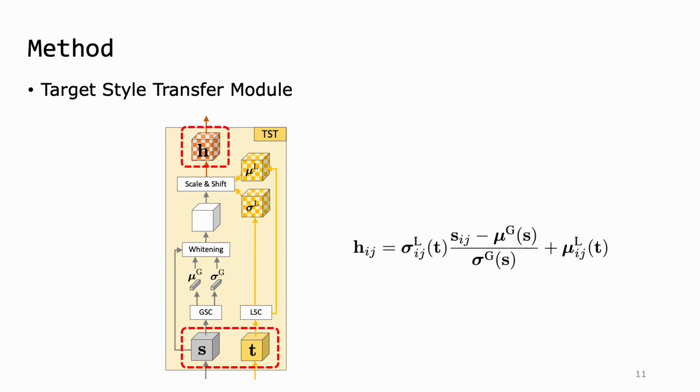The TSD module takes S and T as input and produces a synthetic target feature H as output. The module is designed to make a synthetic target feature by whitening the source feature, and then injecting the target statistics into the whitened source feature.